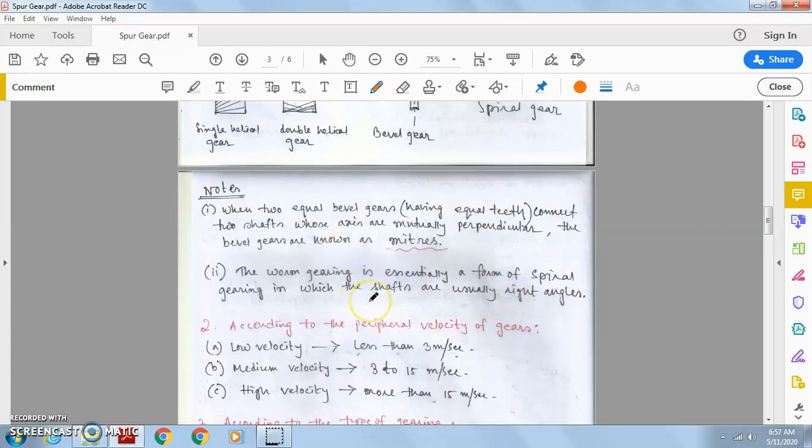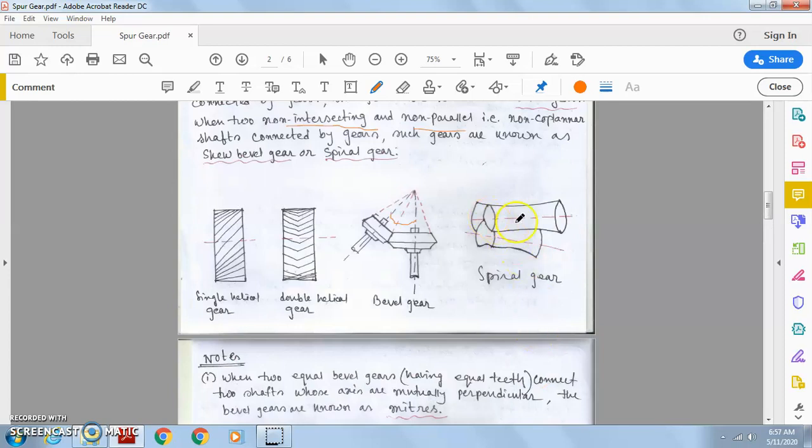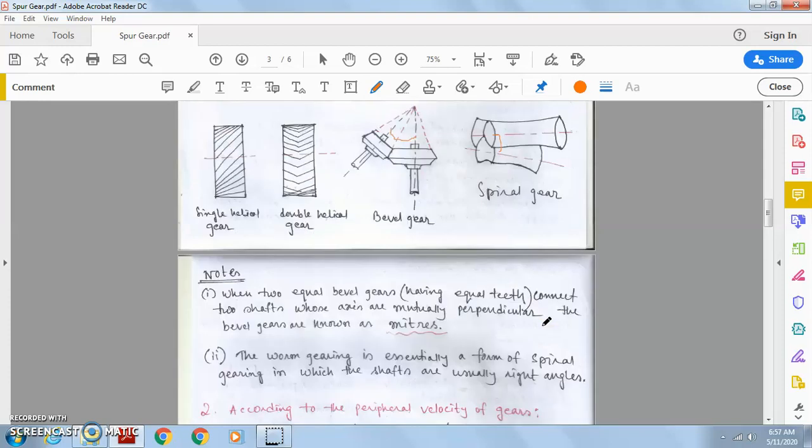The worm gearing is essentially a form of spiral gearing, in which the shafts are usually at right angle. Here we see the angle between the shafts is theta. When theta is 90 degrees in case of spiral gear, this type of gear is known as the worm gear. So worm gear is a type of spiral gear.